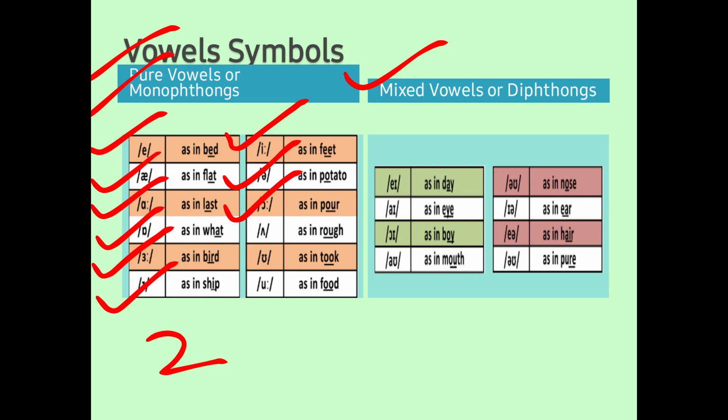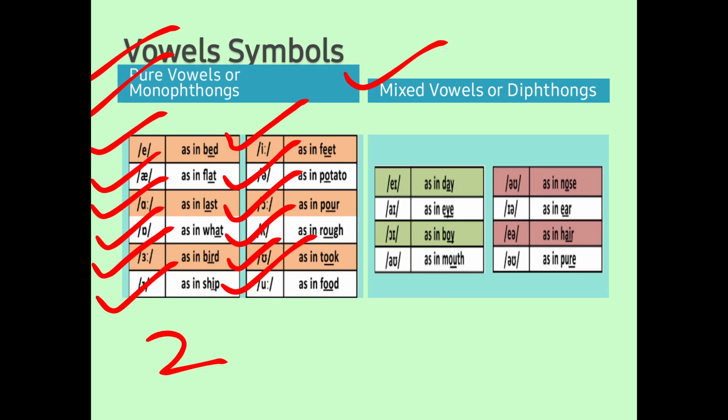Next is A sound, as in rough, cup, cut, etc. Second large sounds in pure vowels is oo, that is took, good. Last sound in pure vowels is oo. This is long sound as in food.